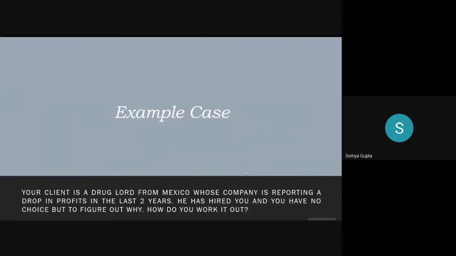Okay. So, reiterating the example case: your client is a drug lord from Mexico whose company is reporting a drop in profits in the last 2 years. He has hired you and you have no choice but to figure out why. How do you work it out? Now, the first step is always to summarize the question. So suppose I summarize the question. I know that my client is a drug lord from Mexico. There's a drop in profits in the last 2 years, and I need to figure out why. So that's the summary. Then I would reiterate and find out what the objective is. So I would ask, okay, so I need to find out the drop in profits. Anything else? No, we're just looking at the drop in profits.